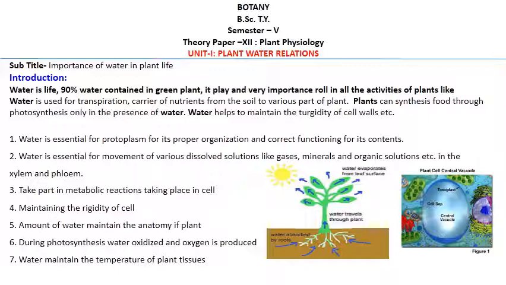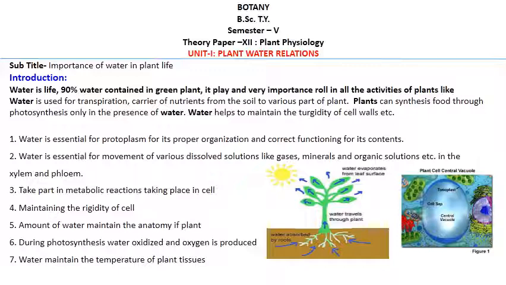First point, water is essential for protoplasm, for its proper organization and correct functioning of its contents. There are several contents in the cell, the nucleus, mitochondria and vacuoles, and for their proper functioning water is required, and that water is present in the protoplast. So for the proper functioning of the cell, water is required.